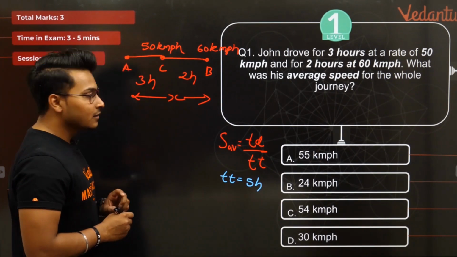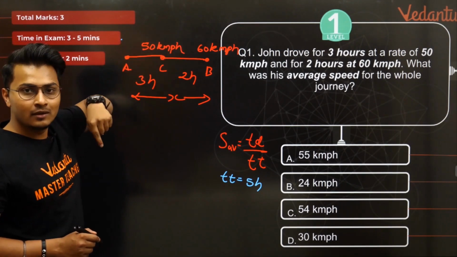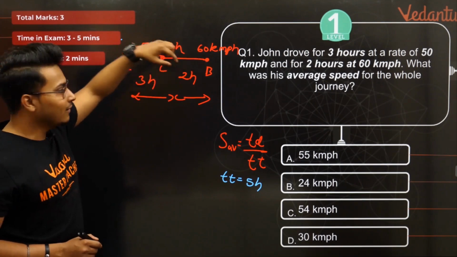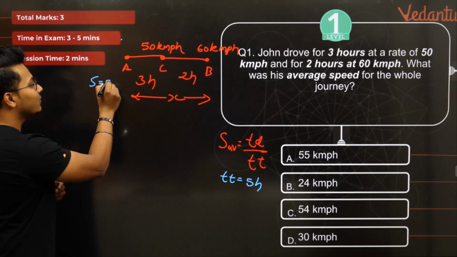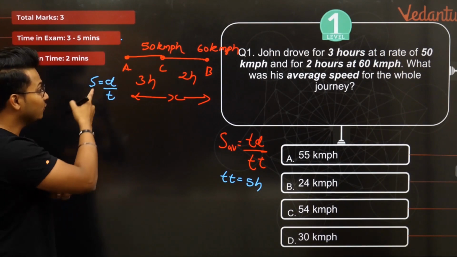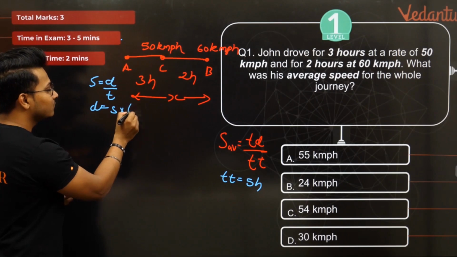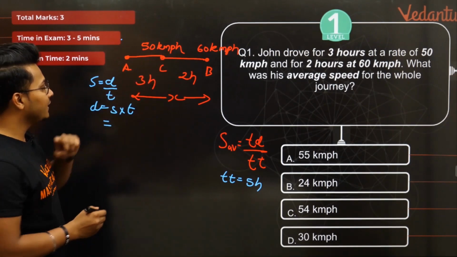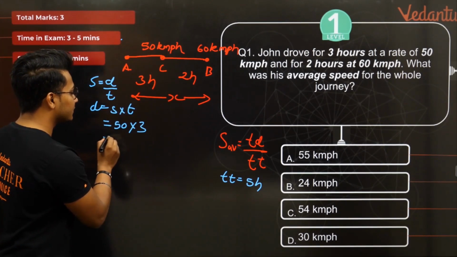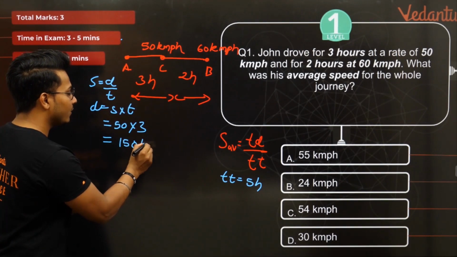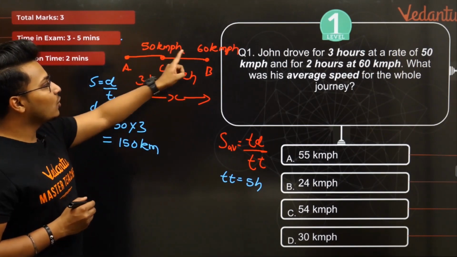What is the total distance? We can easily find out the total distance for A to C and C to B, because for A to C and C to B we have the speed and we have the time. And according to us, speed is equal to distance by time. We need to find distance, so distance is equal to speed into time. What is speed? Speed is 50 kmph, into what is time? Time is 3 hours. So what is the total distance? It's actually nothing but 150 kilometers. Isn't it? 150 kilometers.